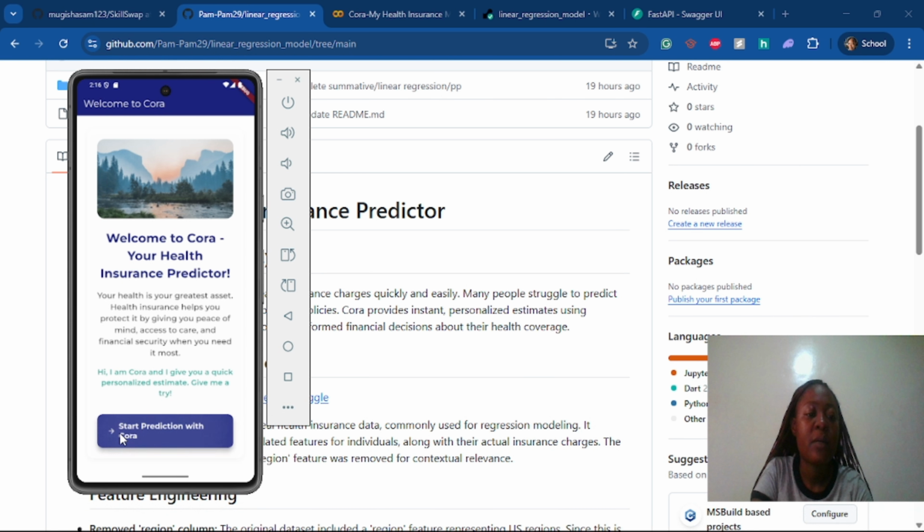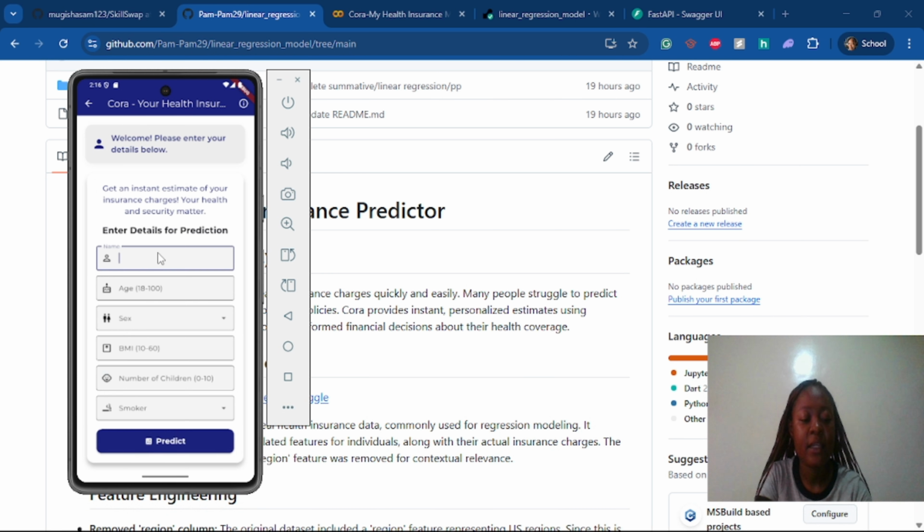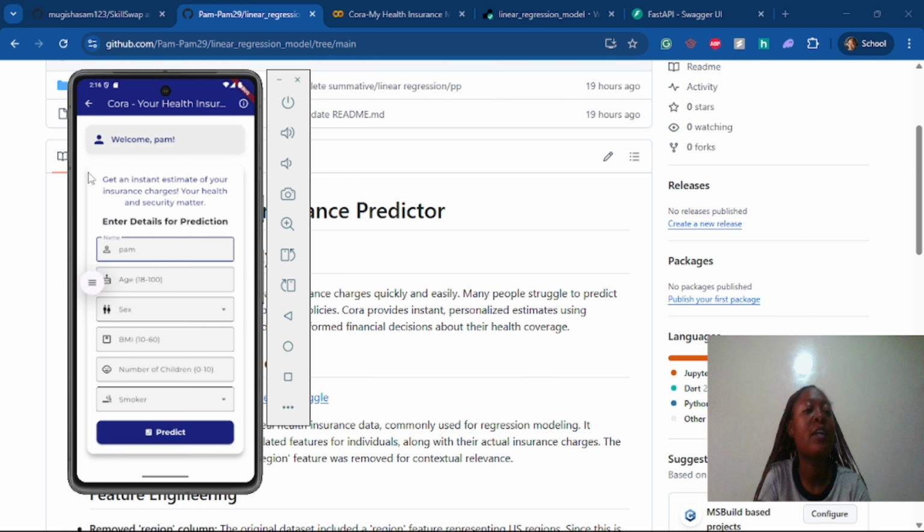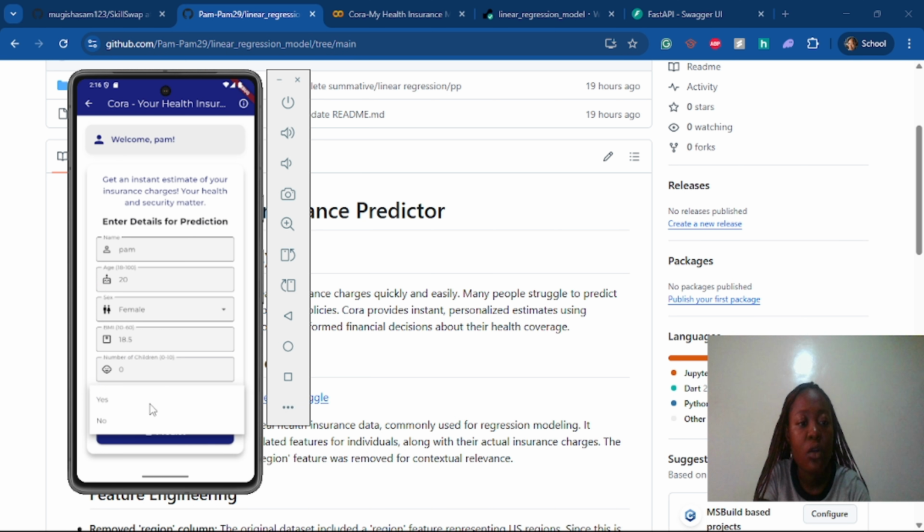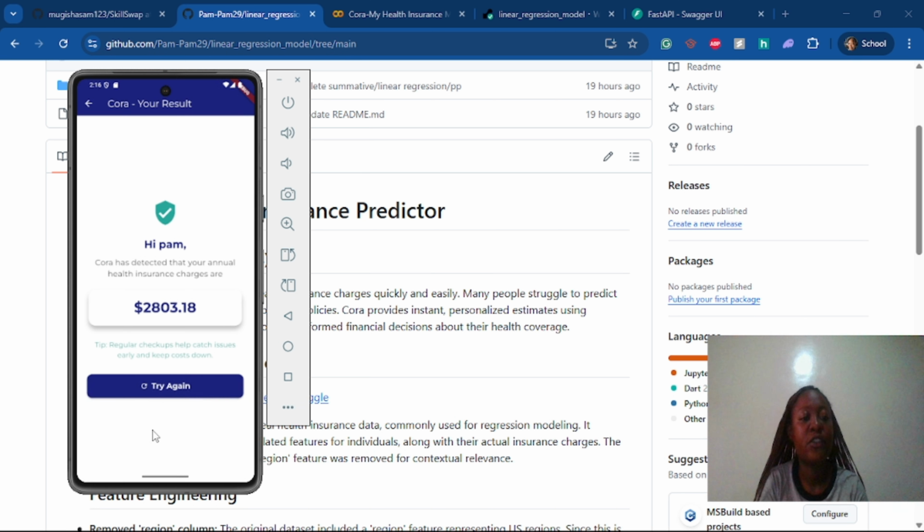Now I click on start prediction. I put my name, Pam. Notice that once I put my name, it reflects up here. Then I put my age, 20, and sex. We have female, BMI, let's say 18.5, children, 0, smoker, none. So now once I click on predict, it shows: Hi Pam, Cora has predicted that your annual health insurance charge is $2,803, and it has a quick tip here.